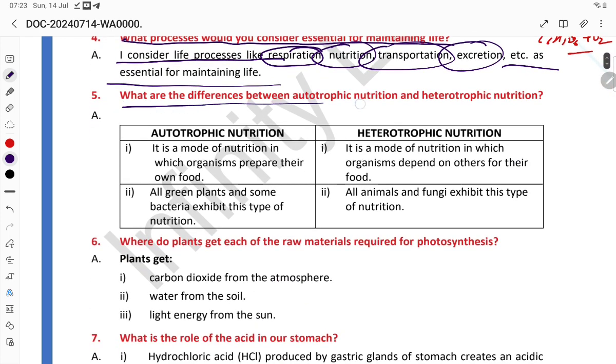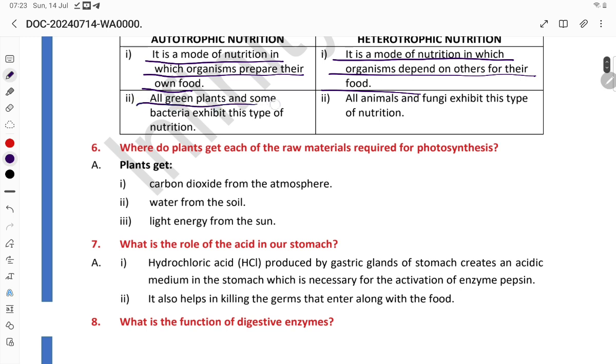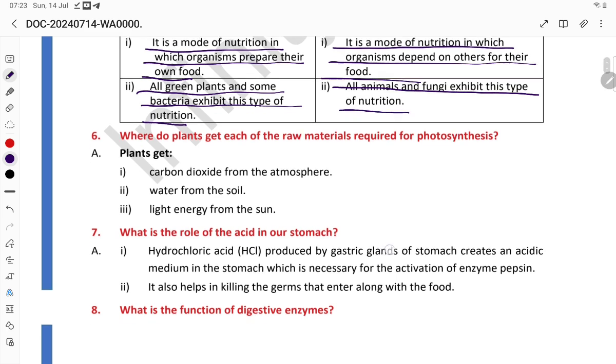What are the differences between autotrophic nutrition and heterotrophic nutrition? Autotrophic is a mode of nutrition in which organisms prepare their own food. Heterotrophic is a mode of nutrition in which organisms depend on others for their food. All green plants and some bacteria exhibit autotrophic nutrition. All animals and fungi exhibit heterotrophic nutrition.